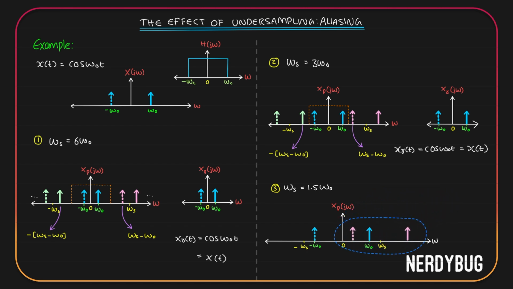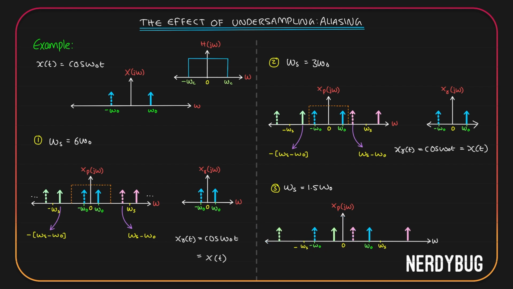So it will be like this. I will have one more replica about minus omega s. Let us take another replica about minus omega s. It will be like this.